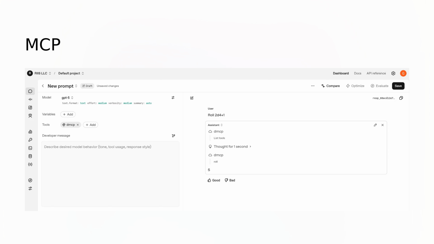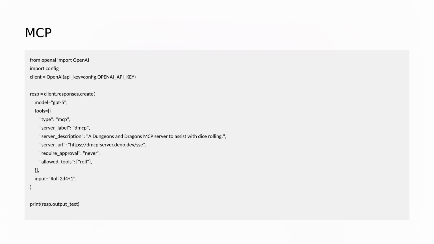Here's what it looked like in the playground. Ask it to roll 2d4+1, which means roll two 4-sided dice, add the results together, then add one more to the total. We get the answer 5. Click on the 3 dots and see what code is produced. Here's a minimalist version of the generated code.